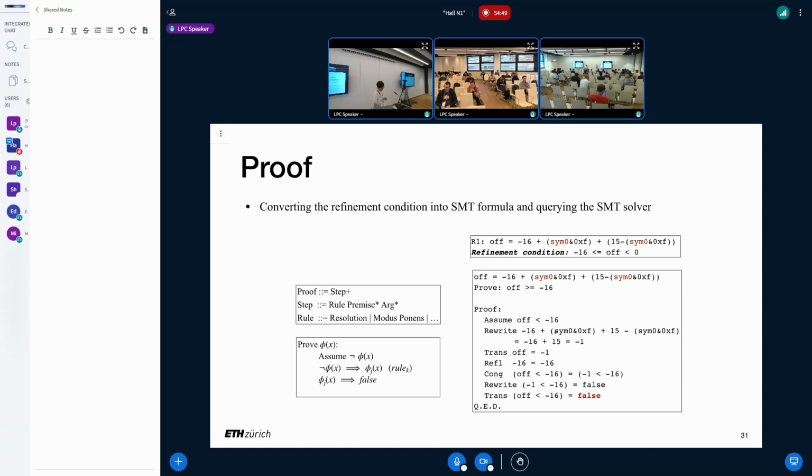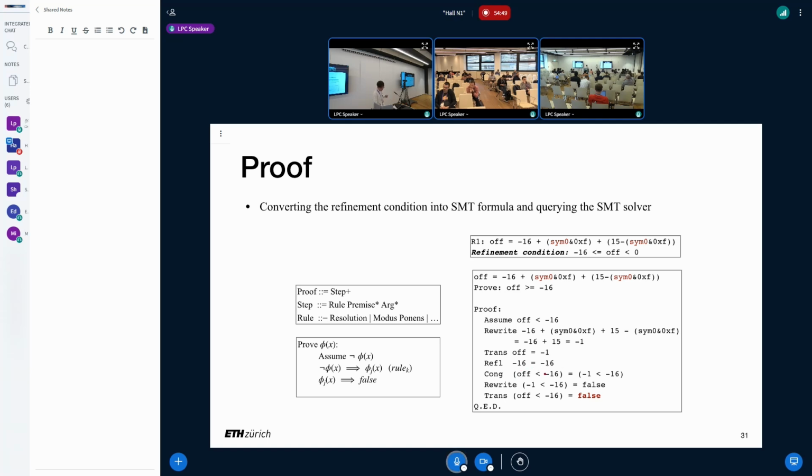And then we can perform a rewrite. We know this expression, minus 16 plus this expression plus 15 minus the same expression, can be reduced to minus 16 plus 15, and then the result can be reduced to minus 1. And since we know offset equals this expression, by transitivity, we know offset equals minus 1. And with reflexivity, we know minus 16 equals minus 16. That must hold.